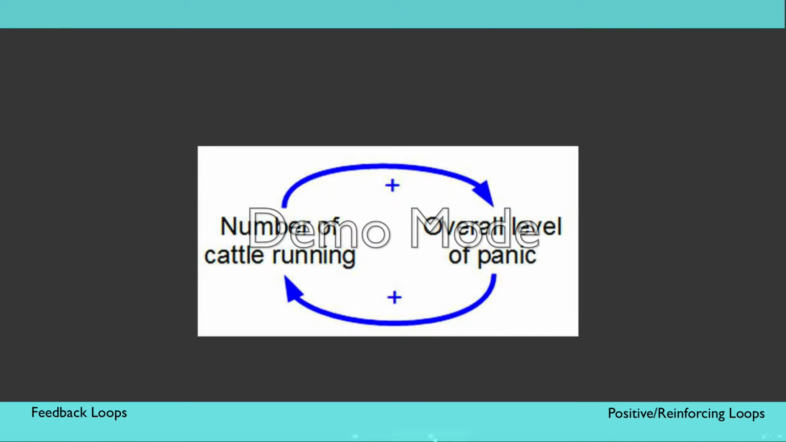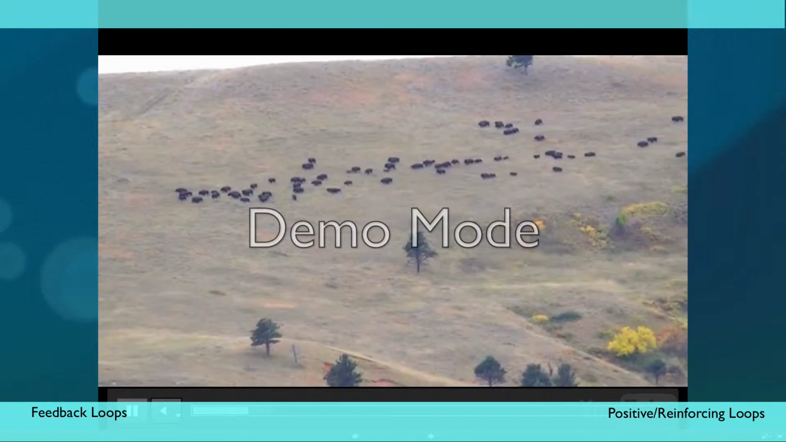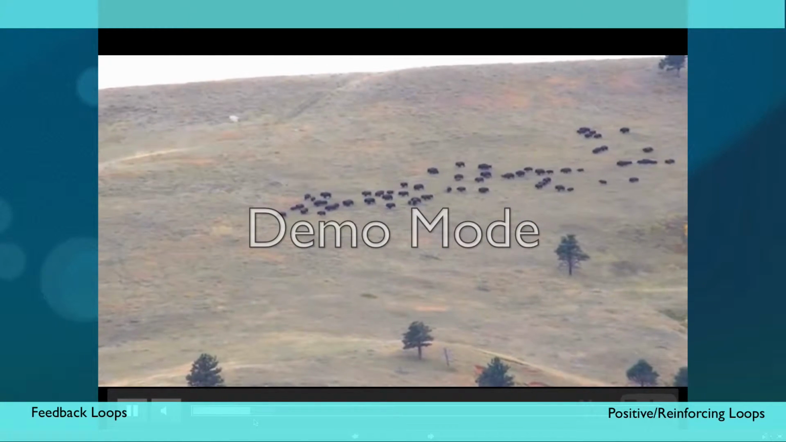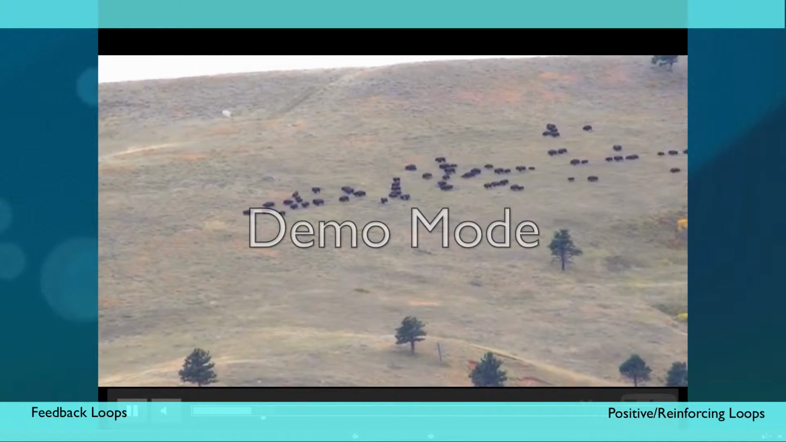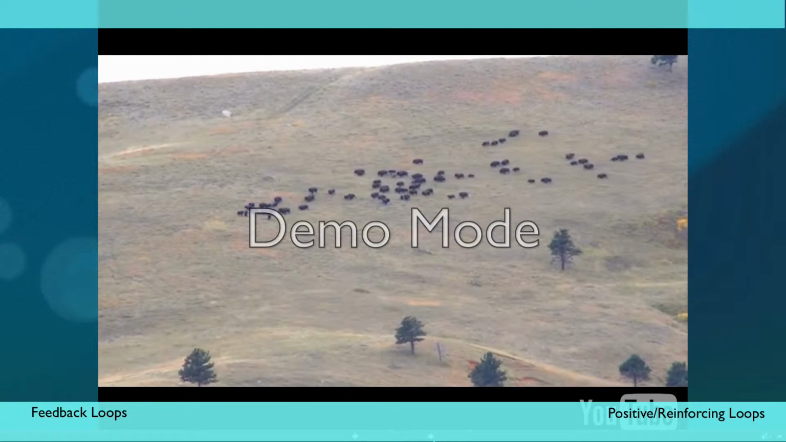Here is another example of a positive or reinforcing feedback loop in action. A stampede can start with just one member of the herd starting to run. As we have seen, a feedback loop describes the interaction between two elements of the system, in this case the number of running animals and the level of panic in the group. The positive feedback loop is also called a reinforcing loop, because the parts of the system composing the loop reinforce each other, resulting in a mutual growth or decline. In this case, if the number of the cattle running decreases, the level of panic within the herd will also decrease.